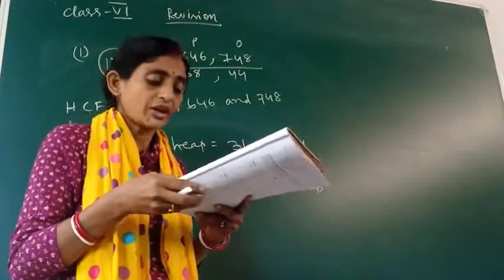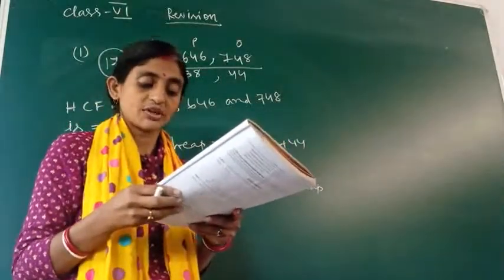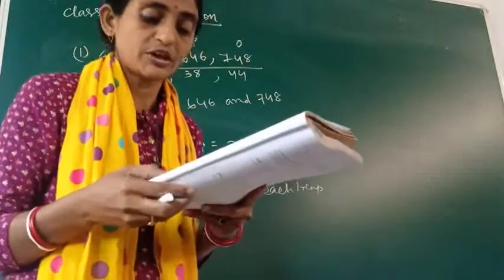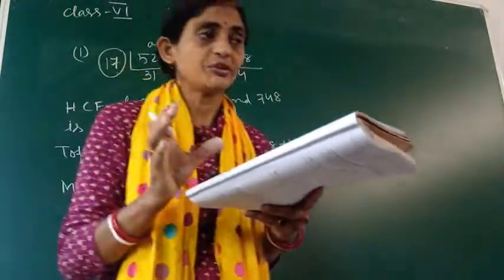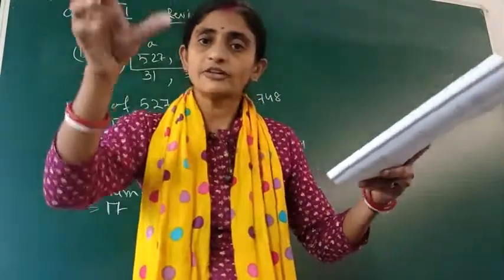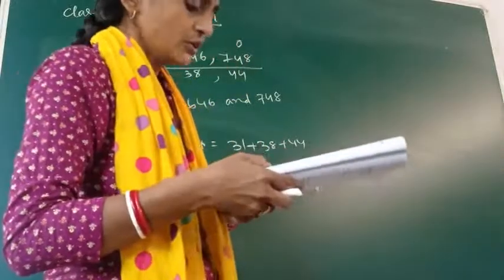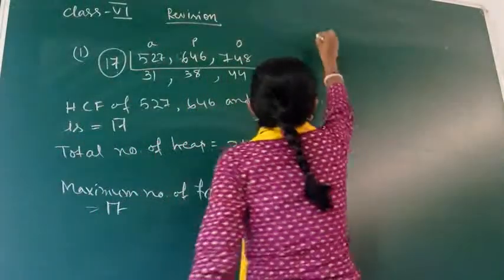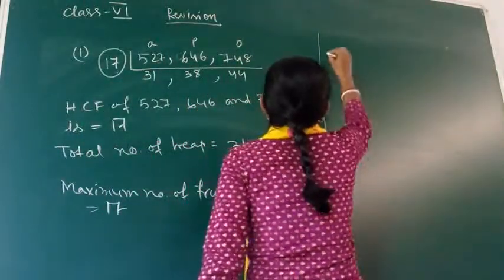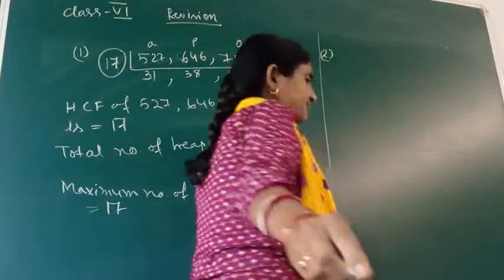It is to be paved with square tiles of the same size. Find the least possible number of such tiles. So that means how many tiles will be required to cover this pave. Okay, so what will we do in this question? Here I am solving this one. I am marking it as question number 2.